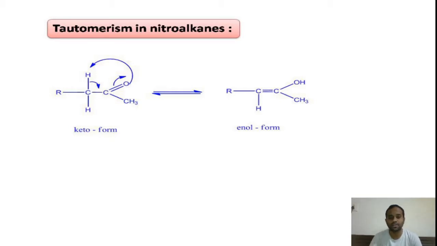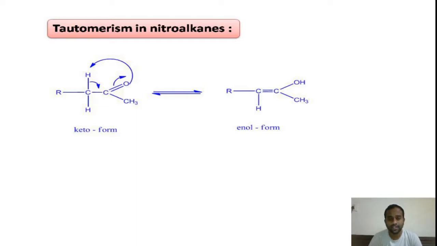The keto form of this compound has been converted to enol form by the shift of a hydrogen atom from one position to the other position. Yes or no? Yes. So these two are interconvertible compounds, and they are readily interconvertible.